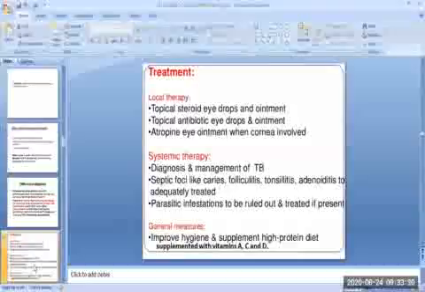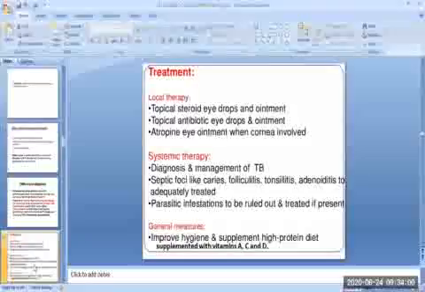The second type of management is a specific therapy or the systemic therapy. Attempts must be made to search and eradicate the following causative conditions. Tuberculosis infection should be excluded by X-ray chest and Mantoux test, TLC, DLC, and ESR. In case a tubercular focus is discovered, anti-tubercular treatment should be started to combat the infection.